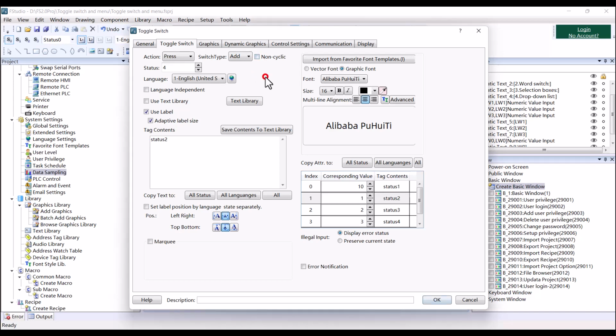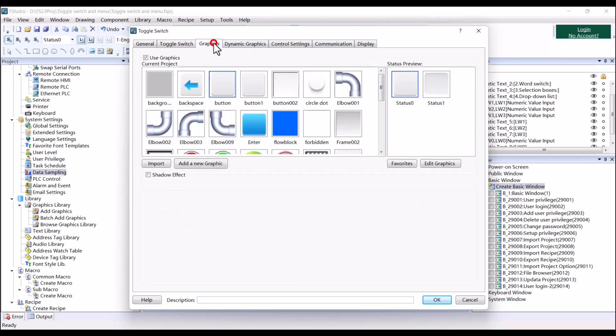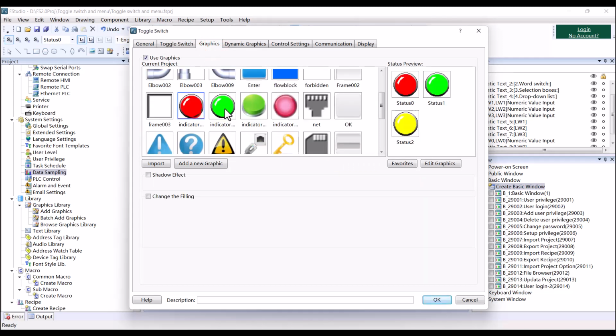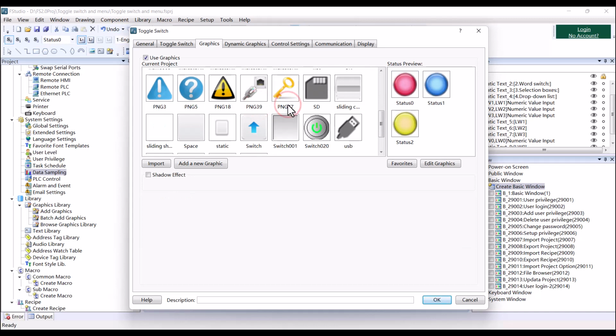The status can be set directly or by the up or down arrows. For this component, because we have set 4 status, we need to select 4 status graphics to display.